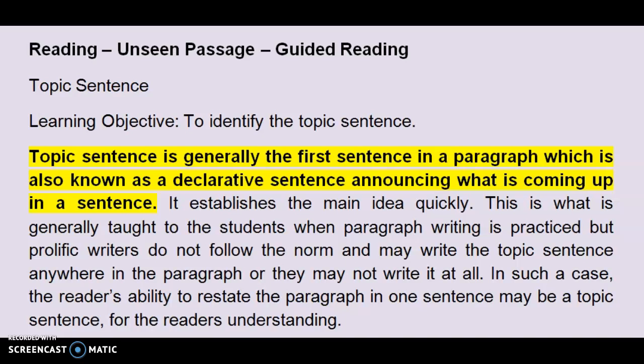Hi and welcome. Today's topic is to identify the topic sentence in a passage. Let me explain what is a topic sentence. A topic sentence is generally the first sentence in a paragraph, also known as the declarative sentence, announcing what is coming up in the paragraph. It establishes the main idea quickly.